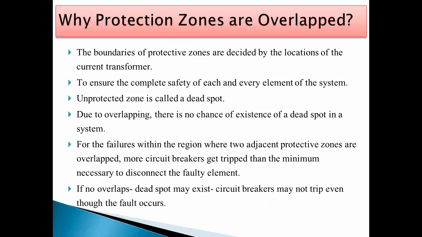So if no overlaps are there, then a dead spot may exist and circuit breakers may not trip even though the fault occurs. Means that is also problematic.